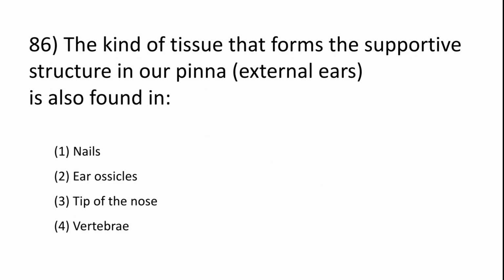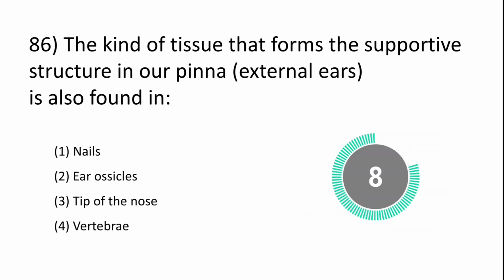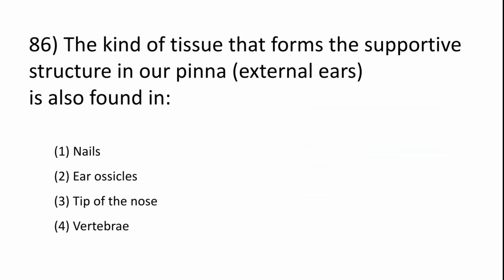Next question. The kind of tissue that forms the supportive structure in our pinna or external ears is also found in nails, ear ossicles, tip of the nose, vertebrae. The answer is tip of the nose.